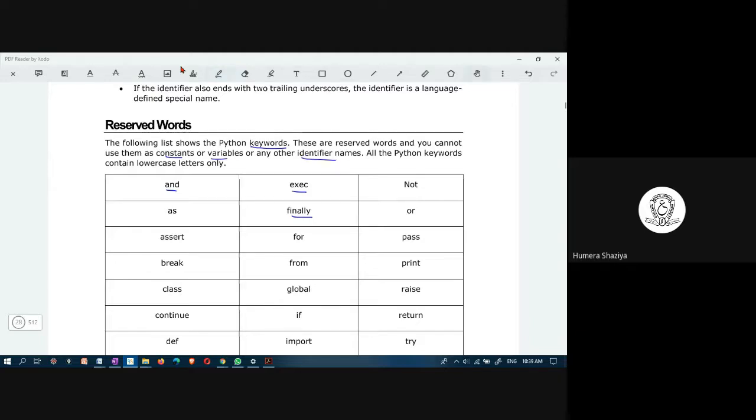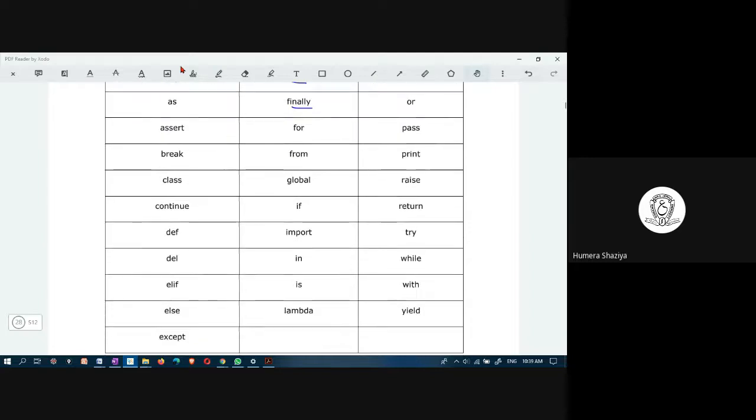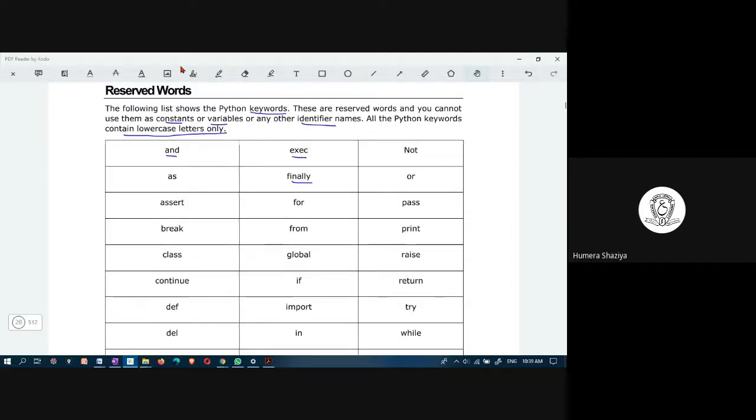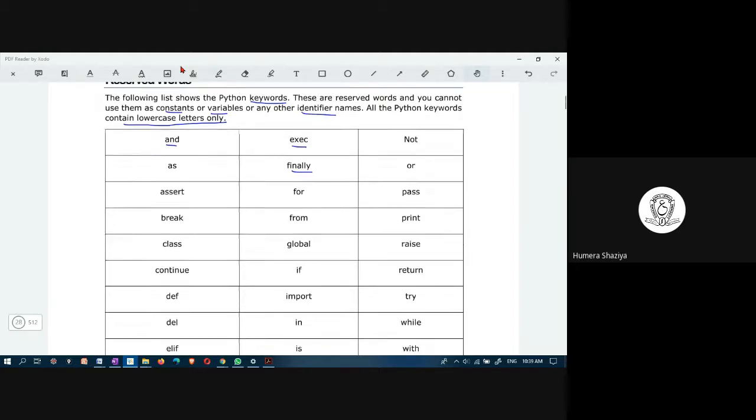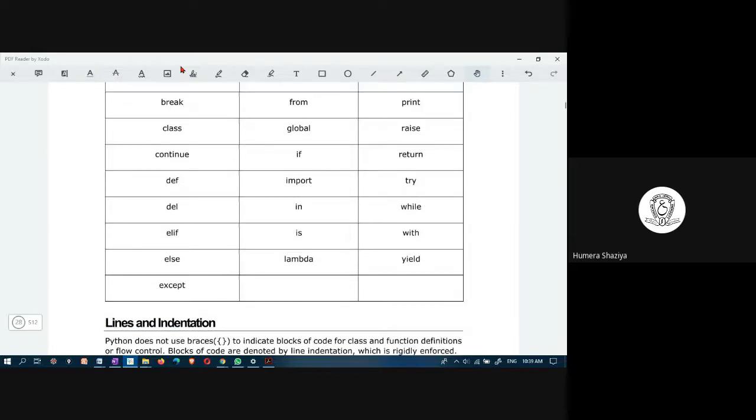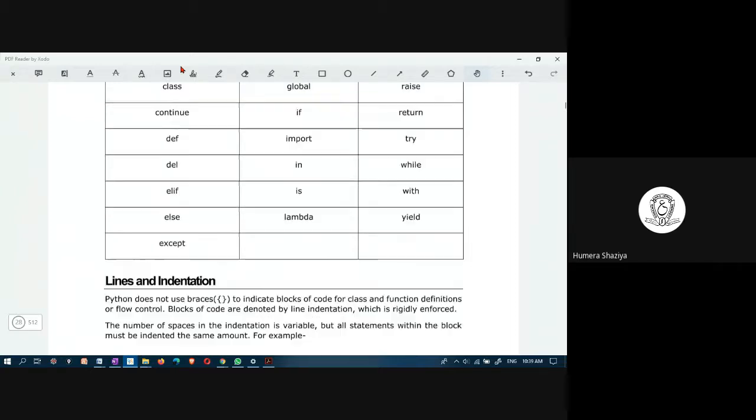All the Python keywords contain lowercase letters. They are all in lowercase. So how many of them are there? 31 keywords are there. def, del, in, is, with, these are all keywords.